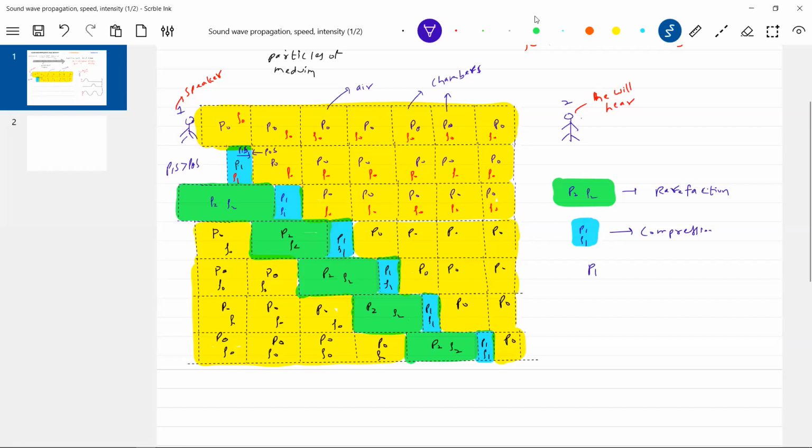So P1 will be greater than P naught, rho 1 greater than rho naught, P2 less than P naught, rho 2 less than rho naught.